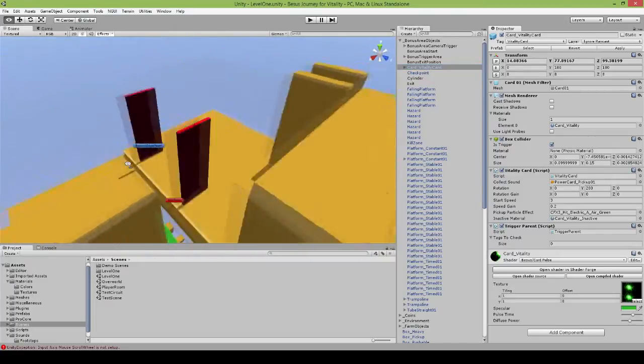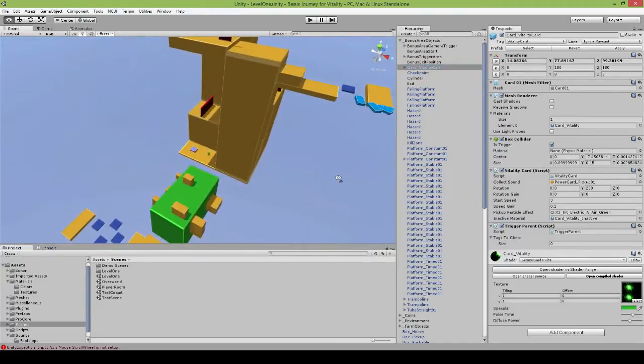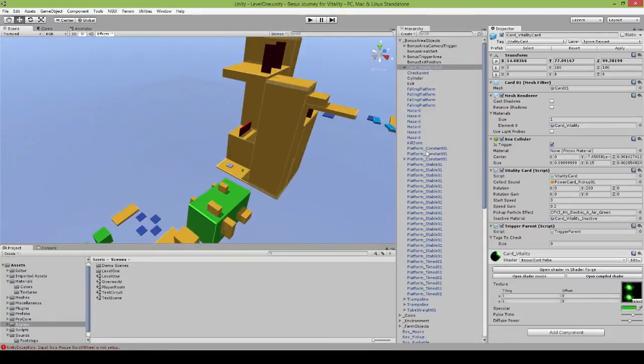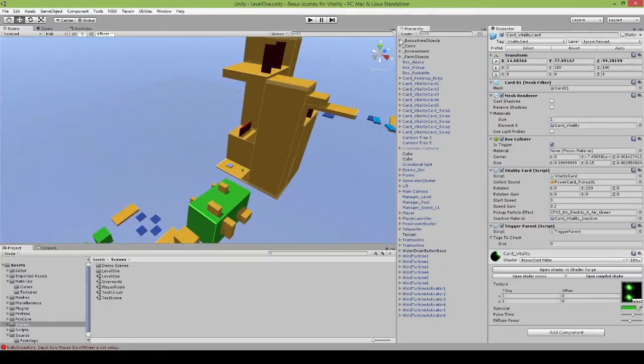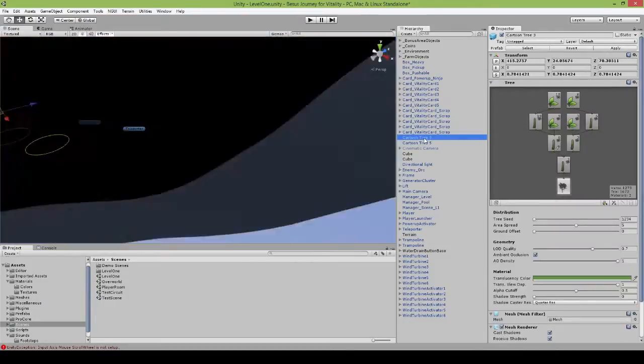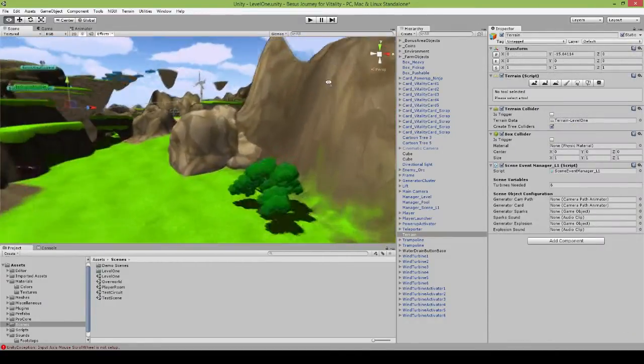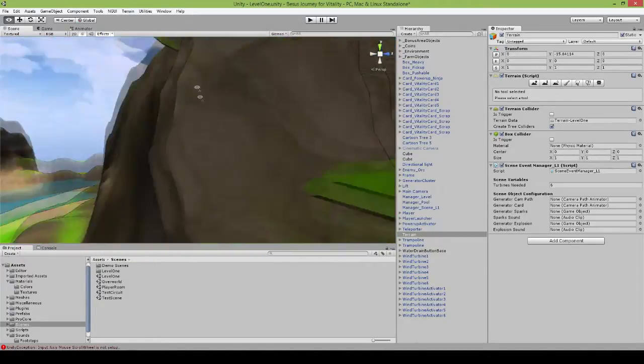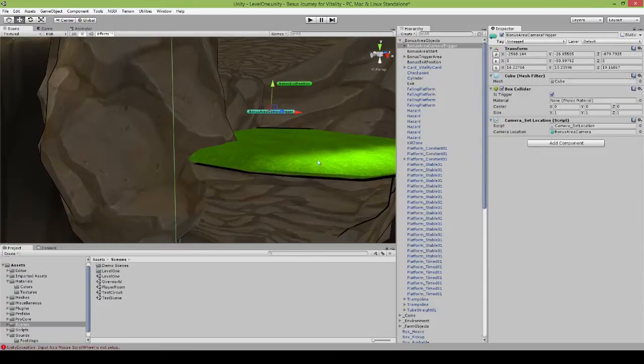So you can see here's our bonus area, and it's just like it was in the other scene, only now it's in the same scene as the level that we're in. So this will make it much easier for me to implement other gameplay elements into this scene while still maintaining that feel that you're going to a whole new area, because upon entering the scene change here, I do actually,